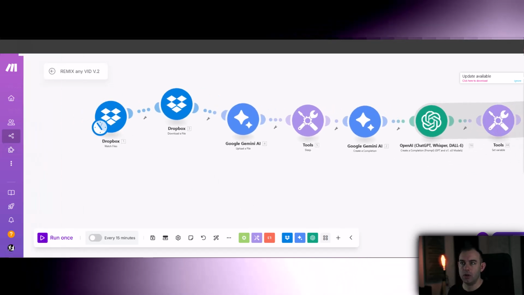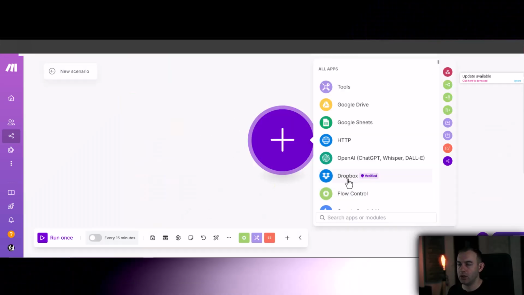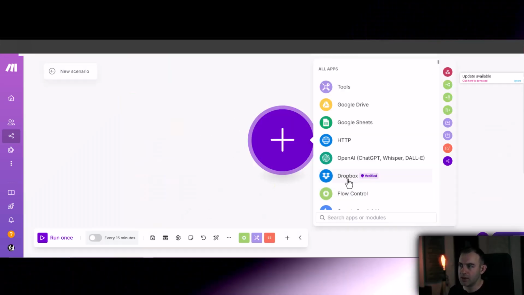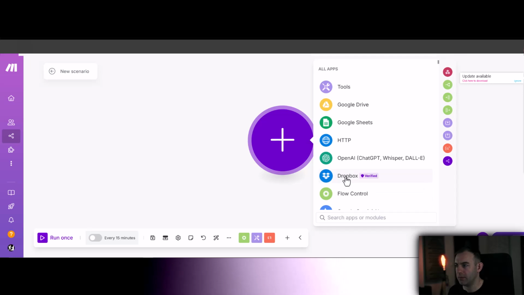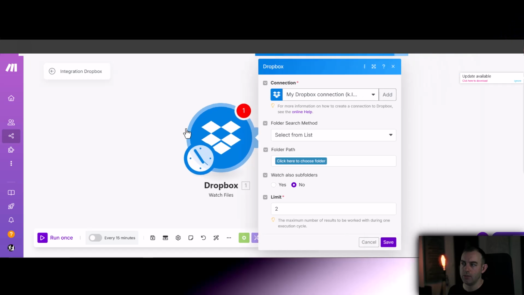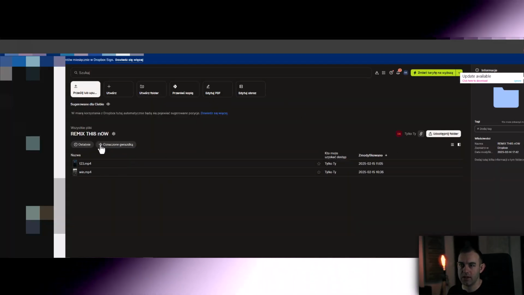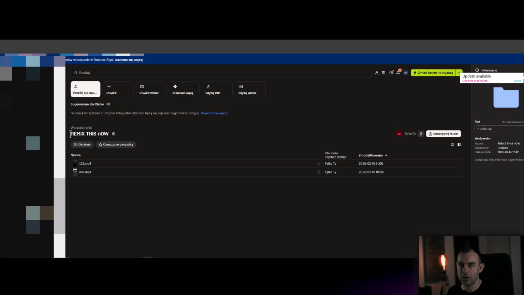Okay, so open a new scenario like this, and you can use Google Drive if you want to. It's got the same functions as Dropbox. So I'm going to choose watch files, meaning that whenever we download the new video file, it will pick it up from our drive. In your Dropbox, you want to create a new folder for this. I called mine Remix This Now.